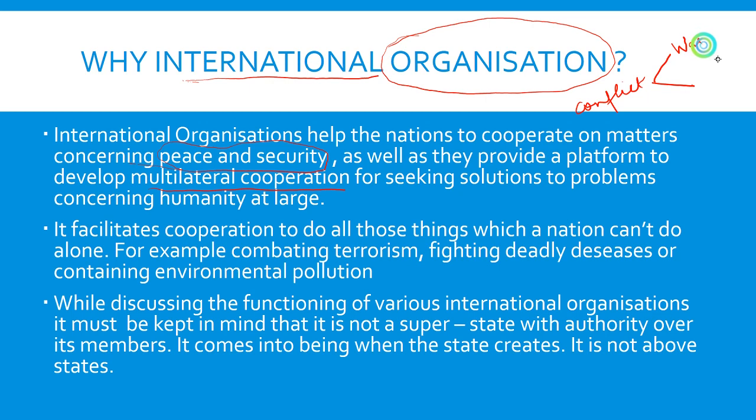One is war and the other is talks. War is not a good option. So if you have to avoid this one, you have to go for this, because only talks, only cooperation, only interdependence can possibly remove conflicts amongst the nations.